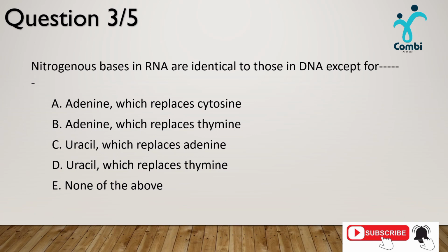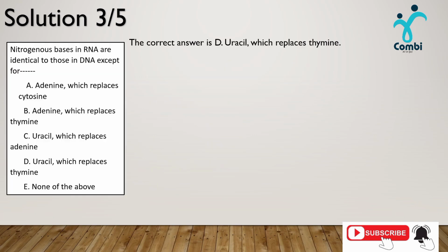The third question says, nitrogenous bases in RNA are identical to those in DNA, except for A, adenine, which replaces cytosine, B, adenine, which replaces thymine, C, uracil, which replaces adenine, D, uracil, which replaces thymine, and E, none of the above. Among these, which of them is the answer? Our answer here is D, uracil, which replaces thymine. So why do we consider D as our answer?